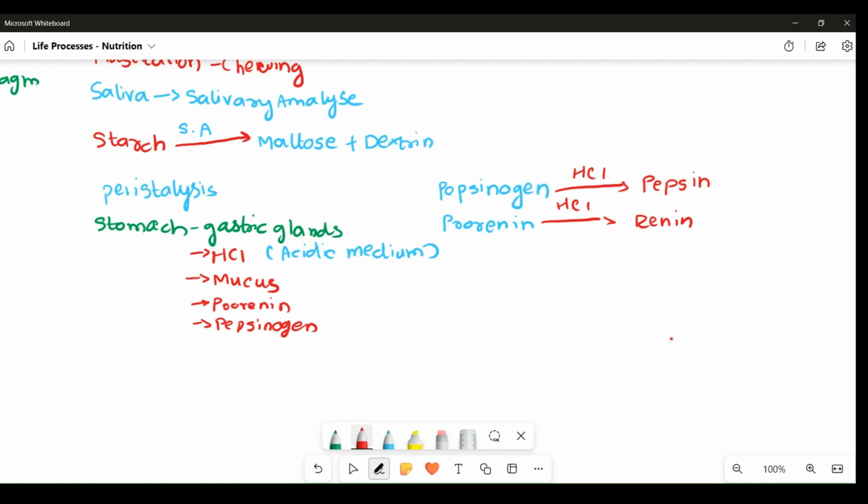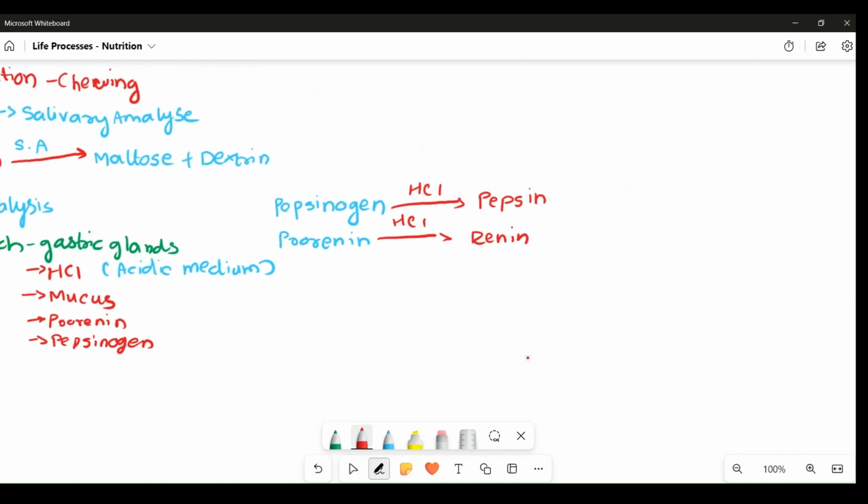But these two enzymes have specific functions to perform. Pepsin helps in the digestion of proteins, so it's a protein digestive enzyme. The overall reaction is that proteins, with the action of pepsin,